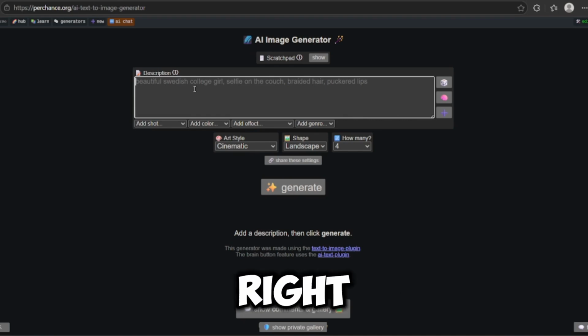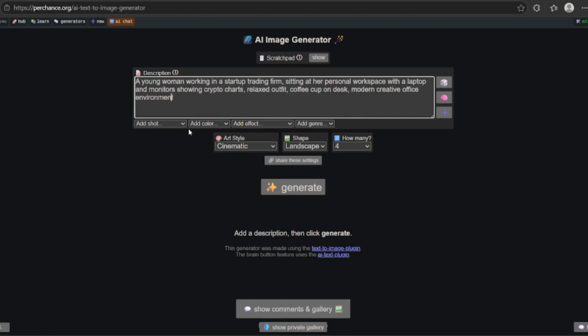So what I'm going to do right now is test a prompt for you guys and show you just how good, high quality this image generator really is. Let me go ahead and input my prompt real quick. Alright, so right here I've entered my prompt. As you can see, it's something like a young woman walking, styled in a cinematic trading theme and all of that. Nothing too complicated. Now all we have to do is tweak the style a little bit.